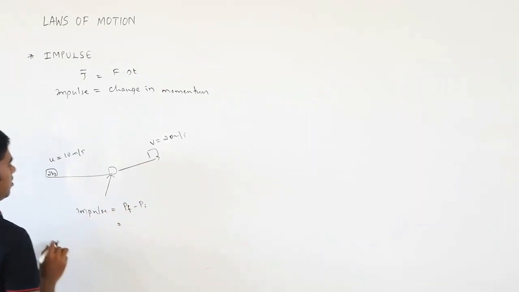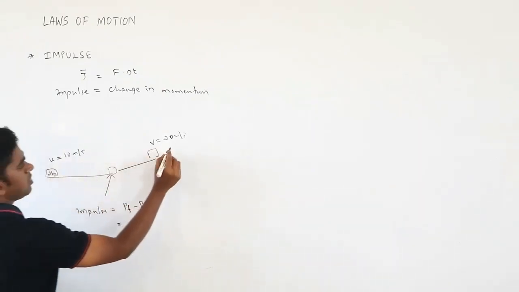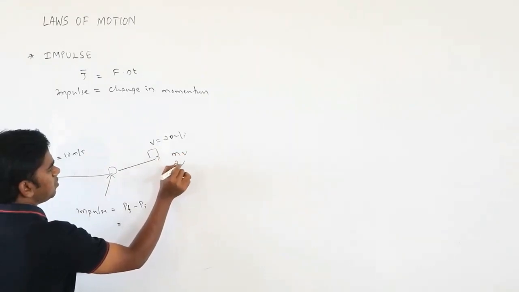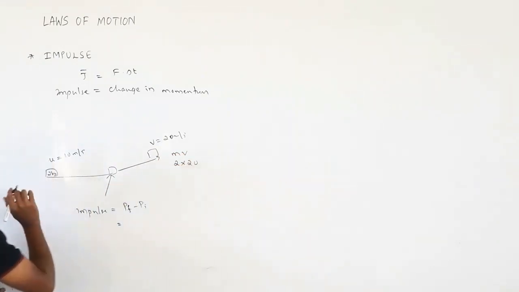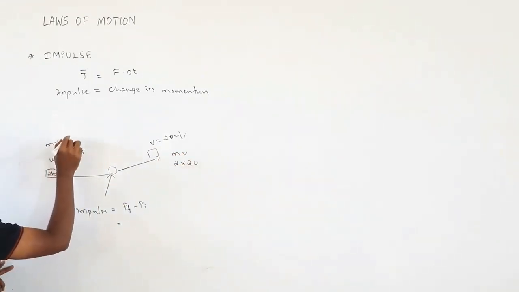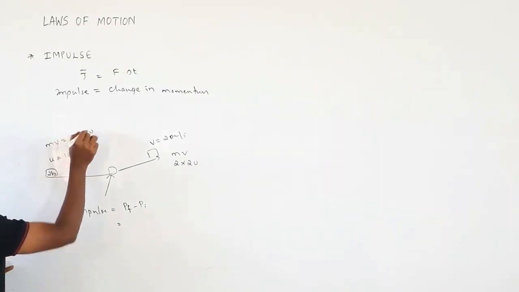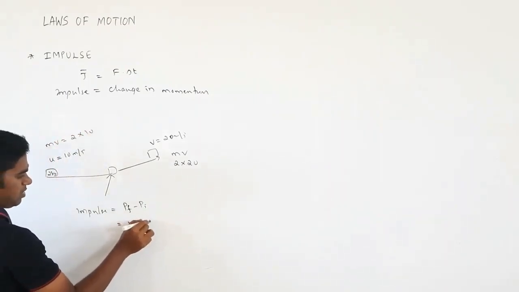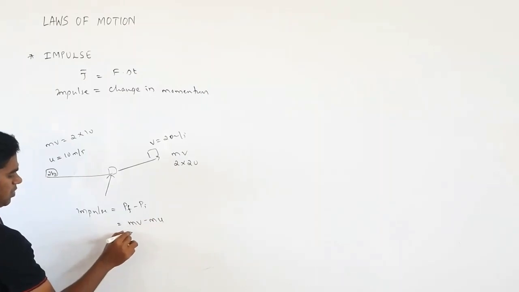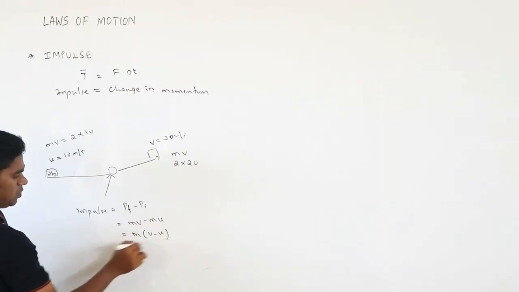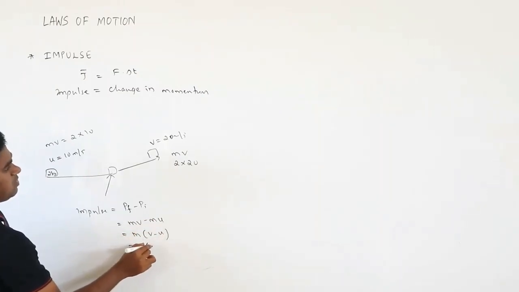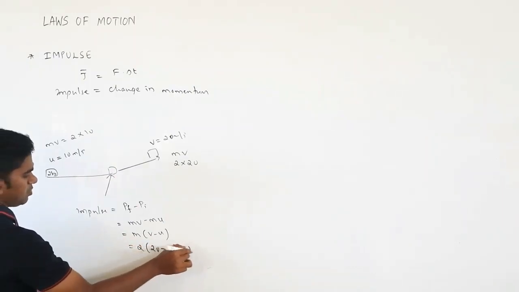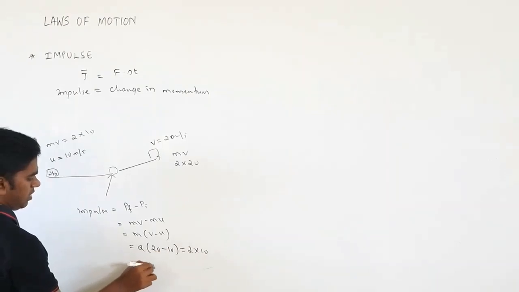What is the final momentum? Final momentum means mass into velocity. Mass is 2 kg, velocity is 20. Initial momentum is mass into velocity, that is 2 kg into 10. So this is mv minus mu, or you can take m outside, so m times (v minus u). m is 2, v is 20, so 20 minus 10. This becomes 2 into 10, so 20.